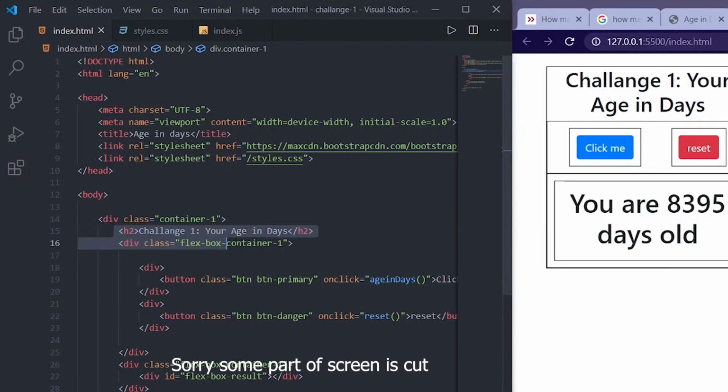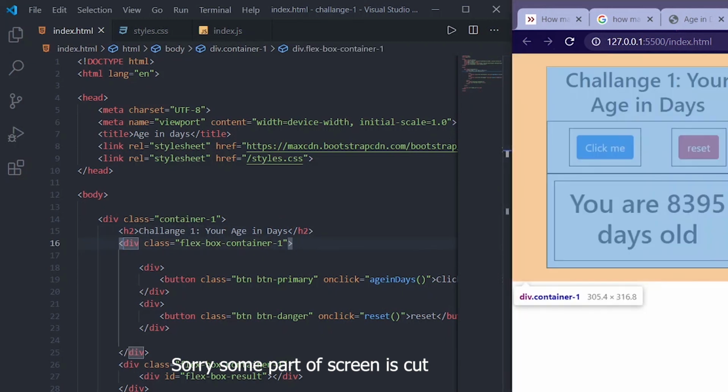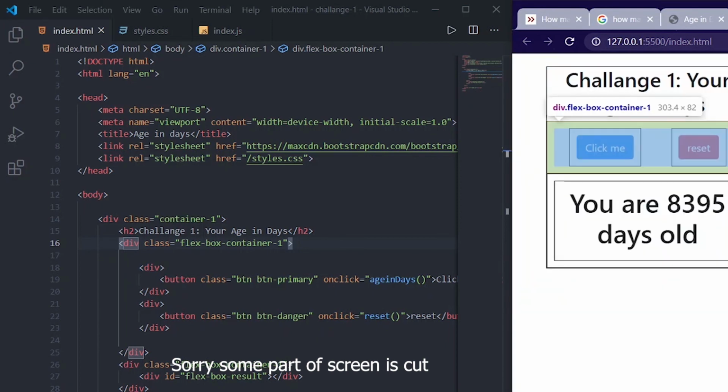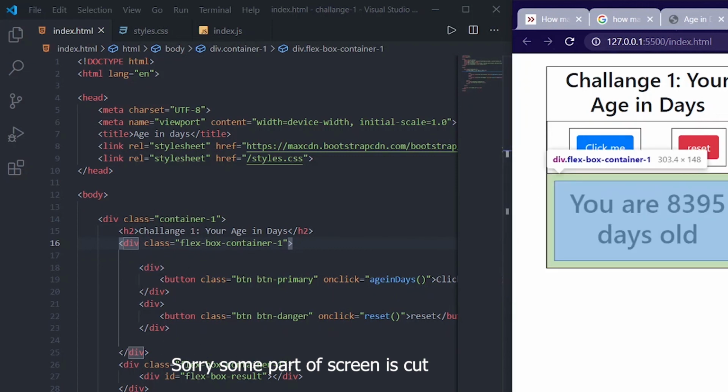And we gave an h2, which you can see, challenge one, age in days. And we have another div which is flexbox container. So where is our flexbox container? Yeah, so this is our flexbox container, which you can see on the screen here. And we have two buttons, and the second flexbox is this one.